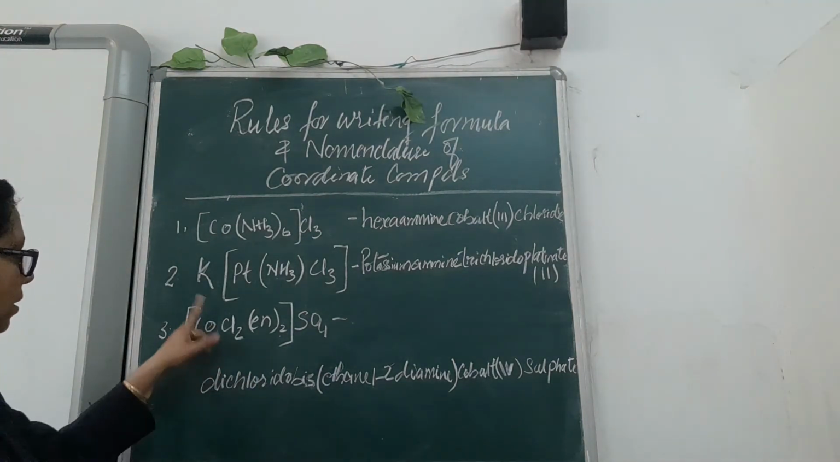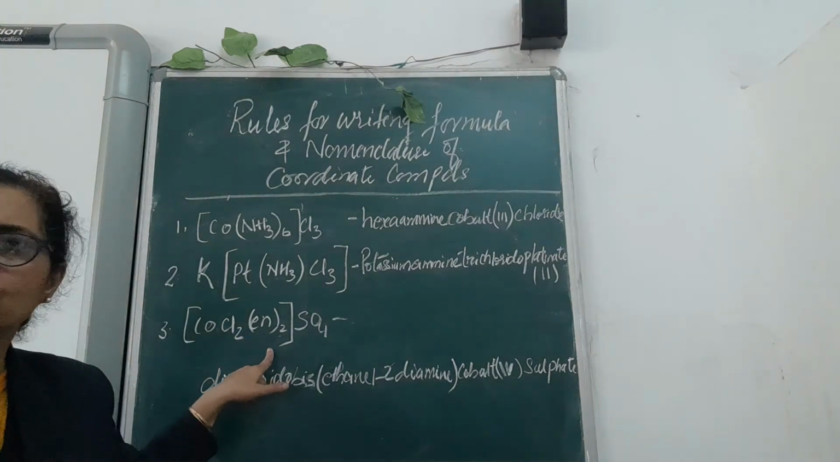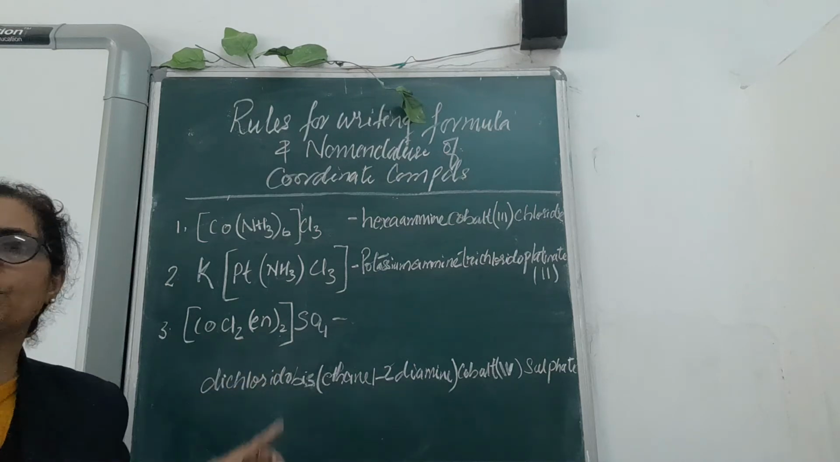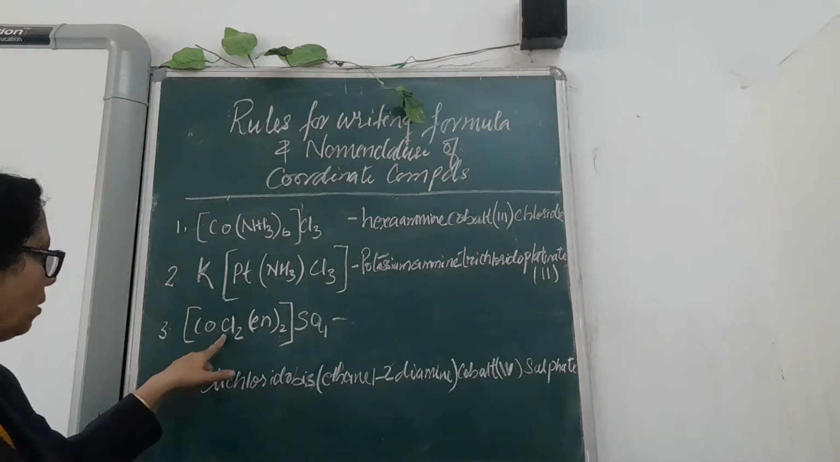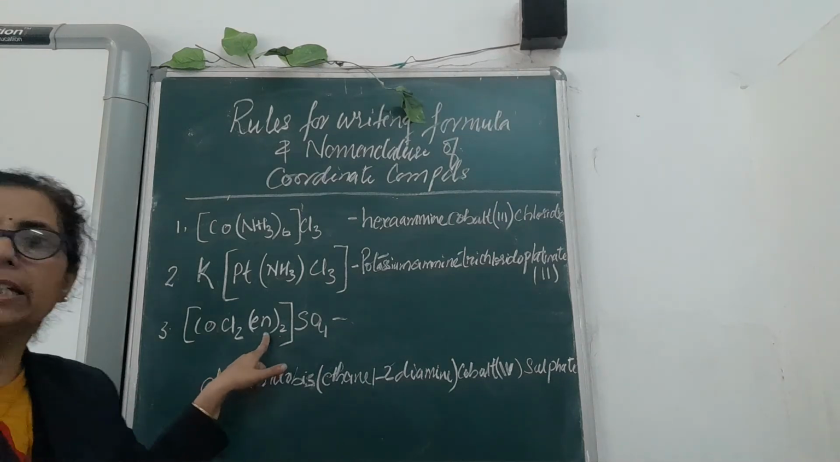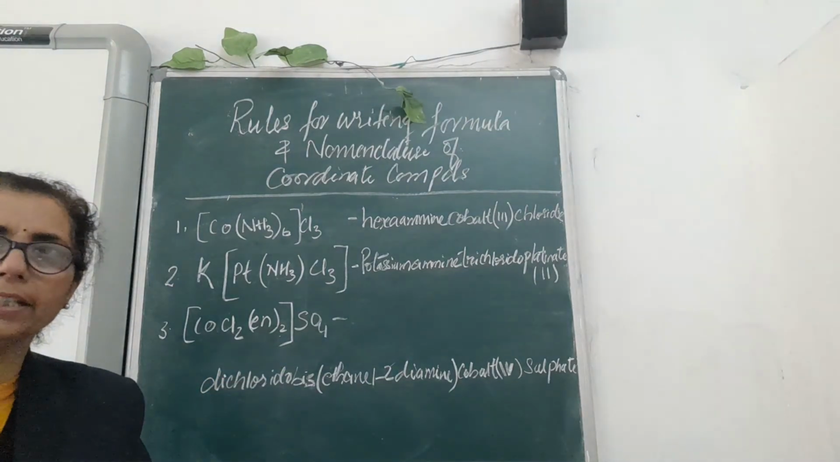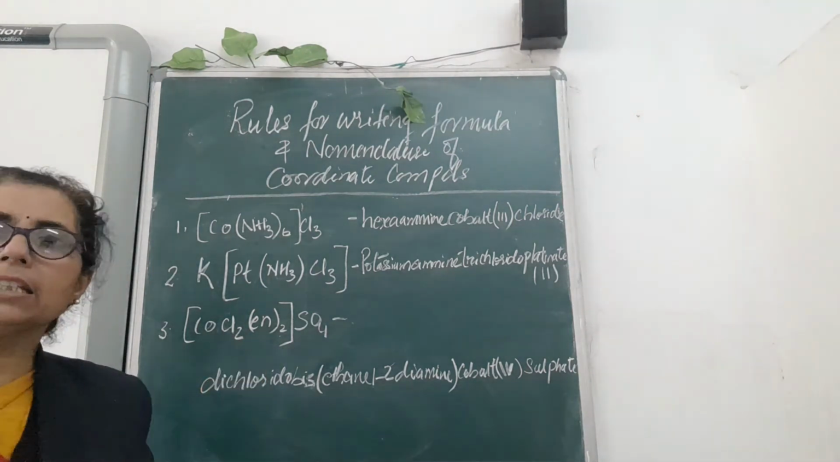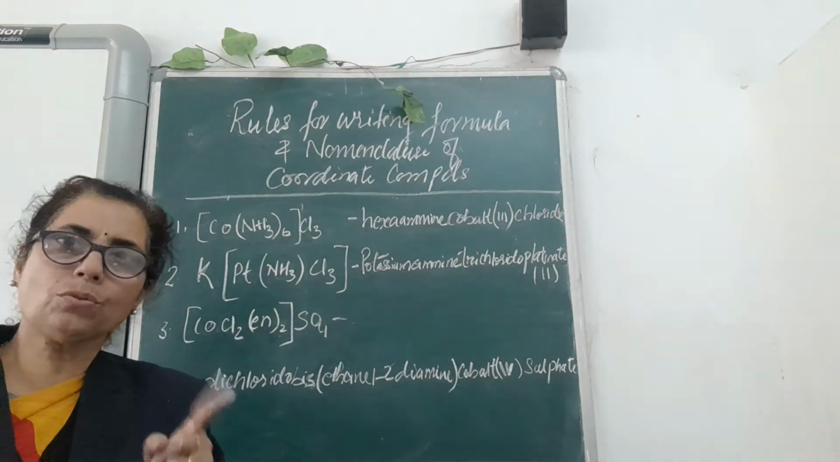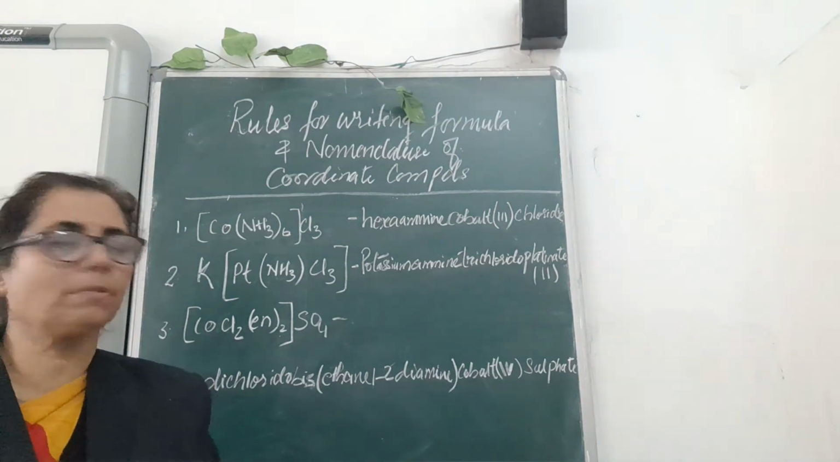In this third example, you see the square bracket. I have chosen this example so that you can see a complex with a polydentate ligand also. Here you see cobalt, chlorine 2, and en, which is your polydentate ligand having 2 points of attachment. The compound name is ethane-1,2-diamine. With the 2 nitrogens, it is attached to the central metal atom.